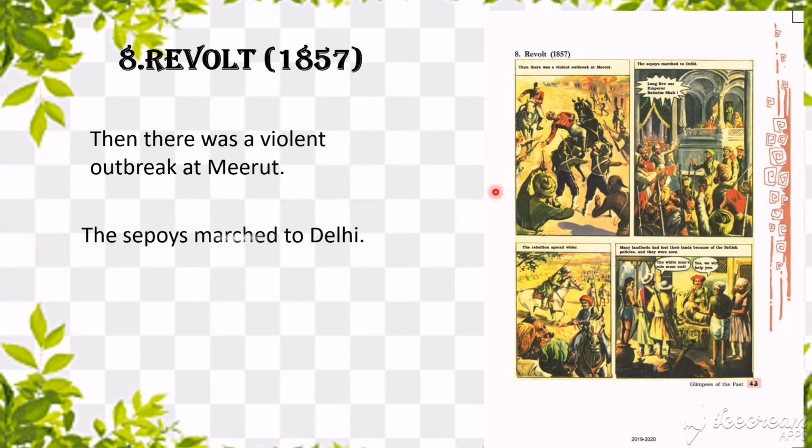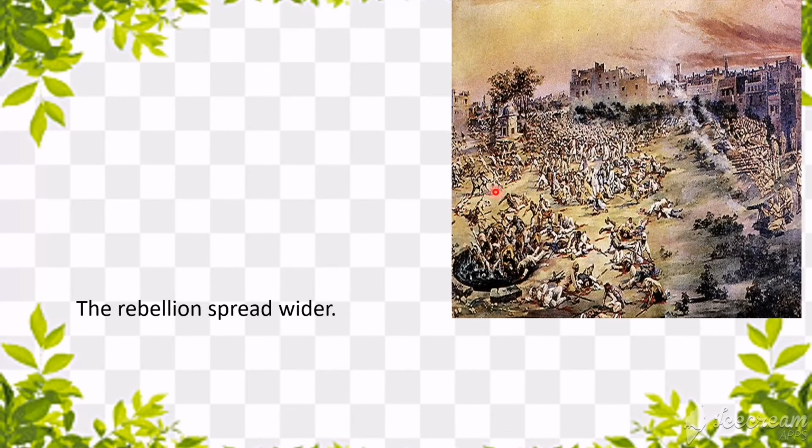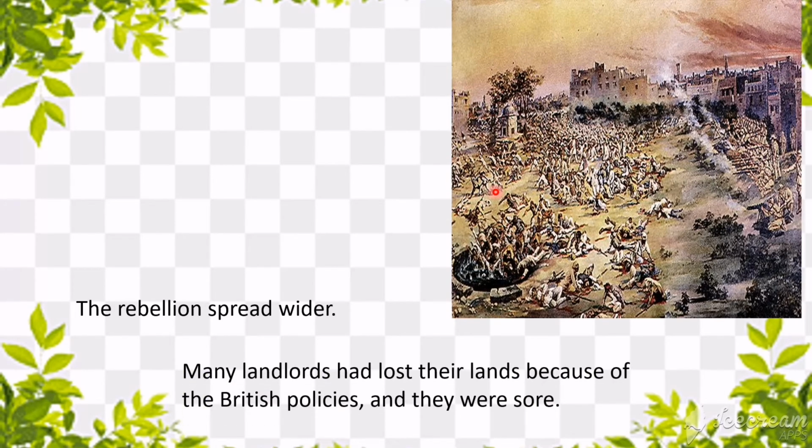Many of the sepoys from Meerut traveled to Delhi, and now the rebellion against the British from Indians spread wider. A huge number of people were killed by the British.